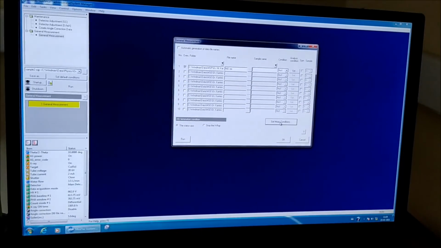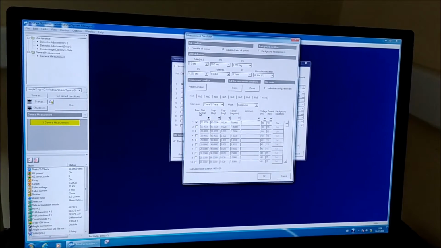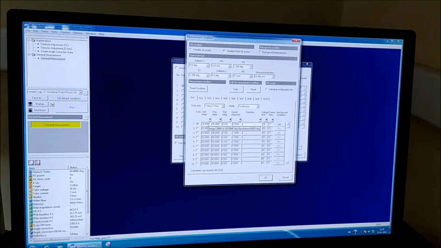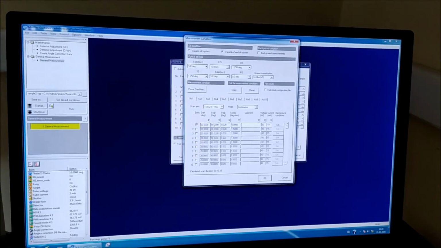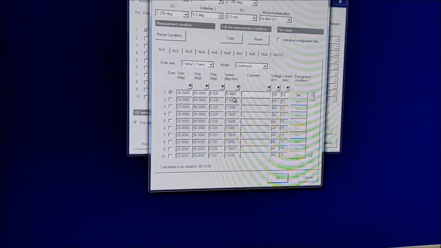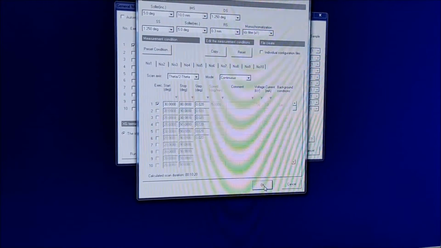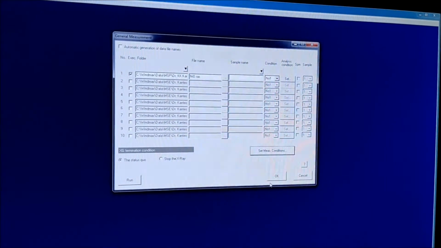Then set measurement. Here the 2 theta angle starts from 30 degrees to 80 degrees and the scanning rate is 5 degrees per minute. You can see it and it is okay. After that, again okay, then you can run.